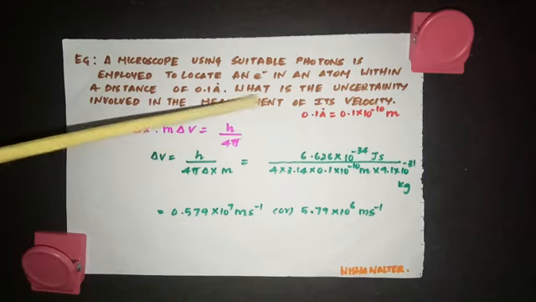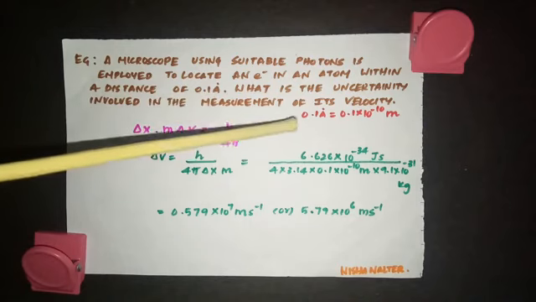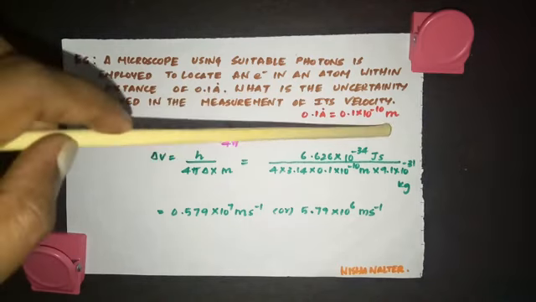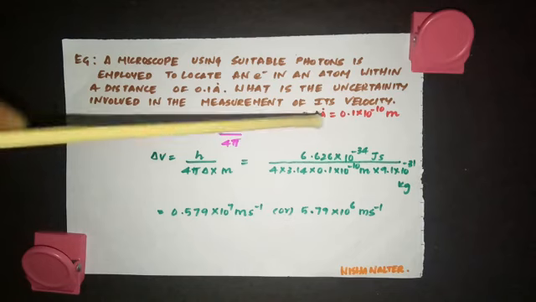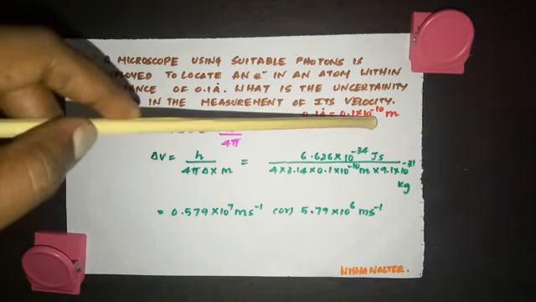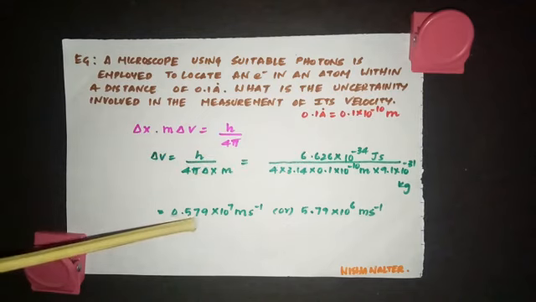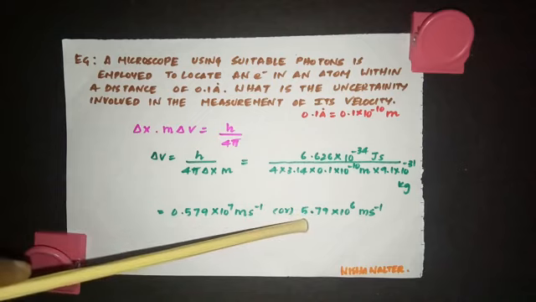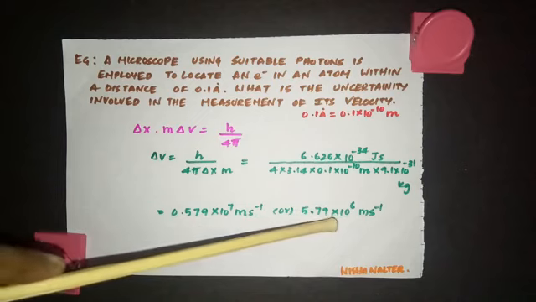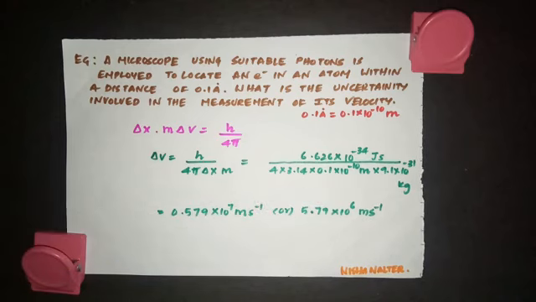Now look here, in the question 0.1 angstrom is given, but you want the unit to be in meters. So we have seen in the first lesson, 1 angstrom will be equal to 10 power minus 10 meter. So you are converting it into meter and then doing the calculation. 0.579 into 10 to the power 7 meter per second. So if you want to express it as 5.79, you are moving the decimal, so 10 power 6 meter per second.